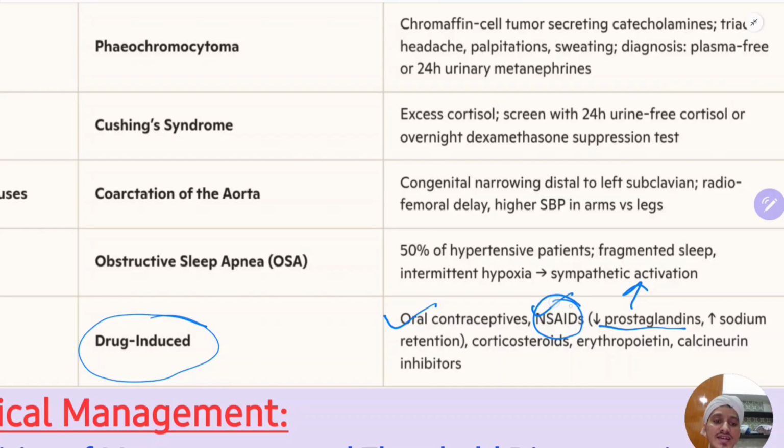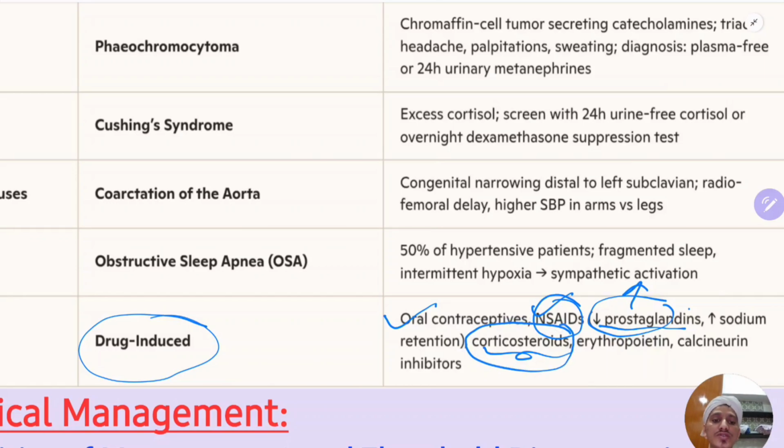So when you use NSAIDs, they will inhibit the prostaglandins, the efferent arteriole will be narrowed, and the pressure in the glomerulus will be increased. Because of that, there will be glomerular injury and hypertension. So when NSAIDs or corticosteroids are used for a long time, the patient will develop hypertension.